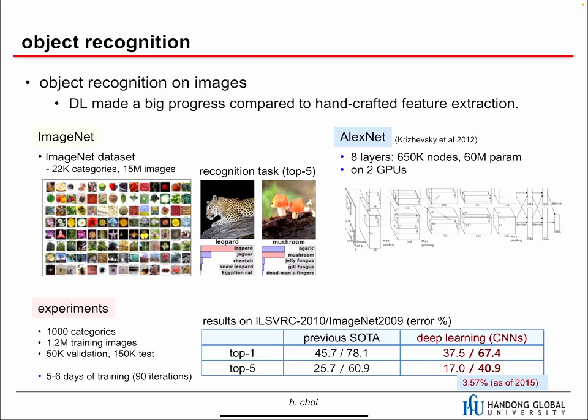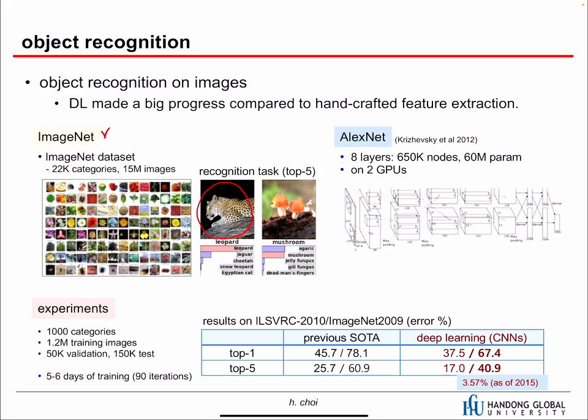Object recognition is one of the most popular successful stories of deep learning. There is a famous image data set, which is ImageNet. This is not a neural network. It is just a data set with lots of classes, lots of training samples and test samples. In this data set, the task is simple: given an image, we have to recognize what it is.